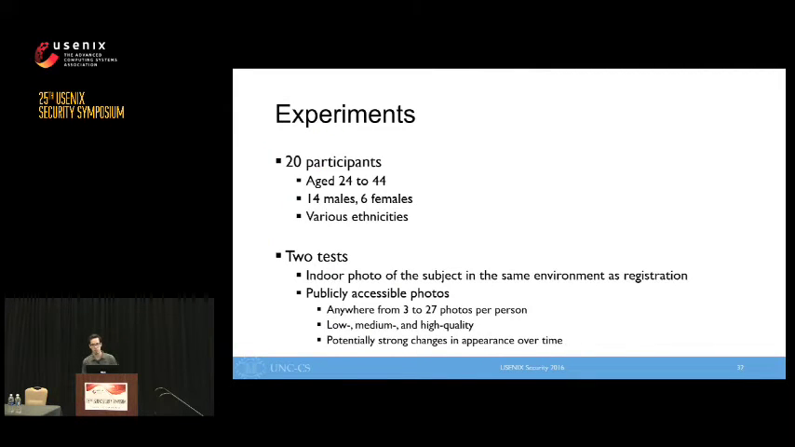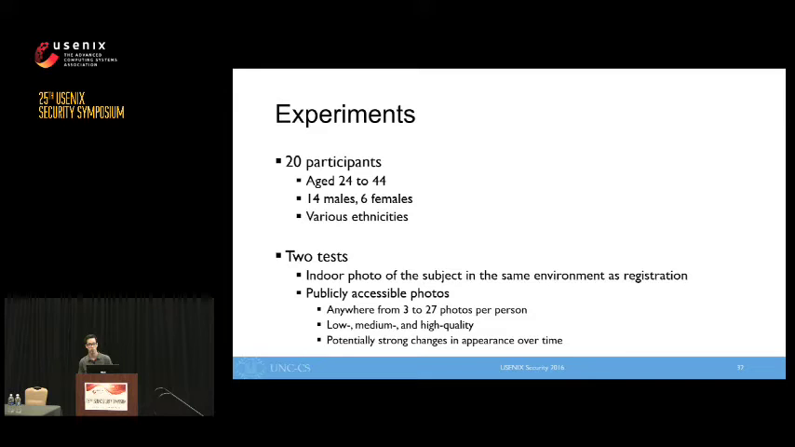Here's some information on the experimental data. We collected data from 14 males and 6 females, aged 24 to 44, and having various ethnicities. We registered the face of each subject to all 5 previously mentioned face authentication systems. We then conducted 2 experiments.